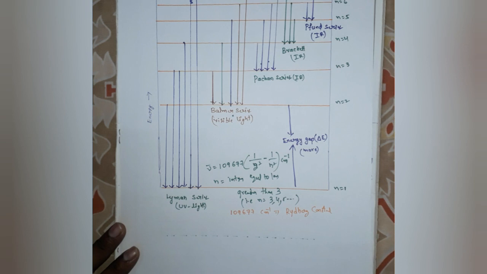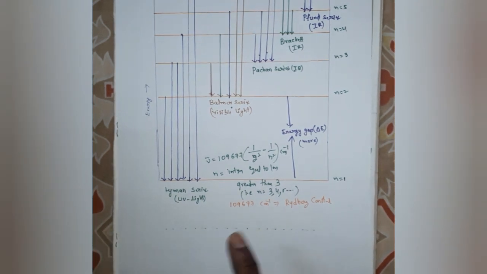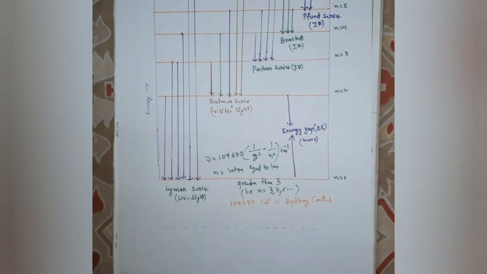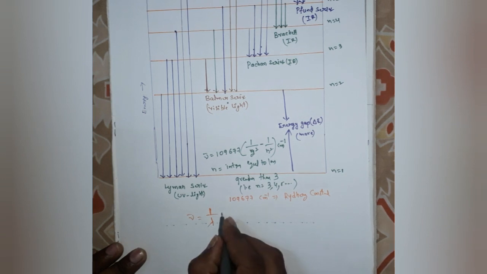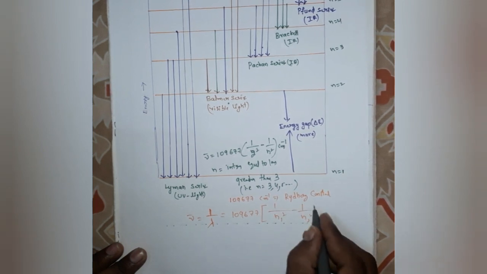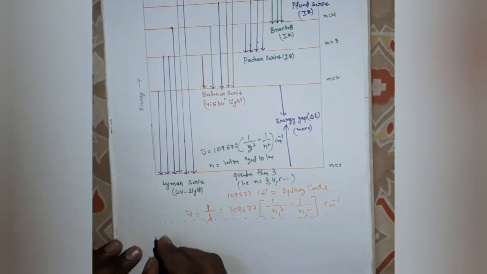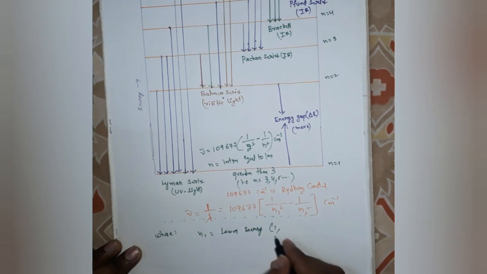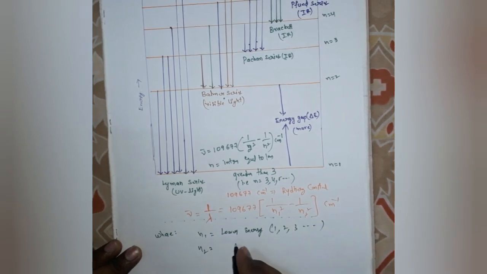So next, the scientist Rydberg gave one common mathematical expression for all spectral lines, that is wave number = 1/λ = 109677 × (1/n1² − 1/n2²) cm⁻¹. Here n1 is the lower energy level, that is 1, 2, 3, and so on. n2 is the higher energy level, that is n1+1, n1+2, and so on.